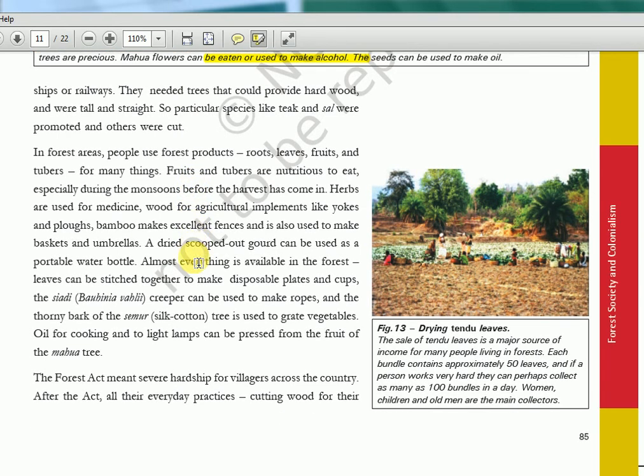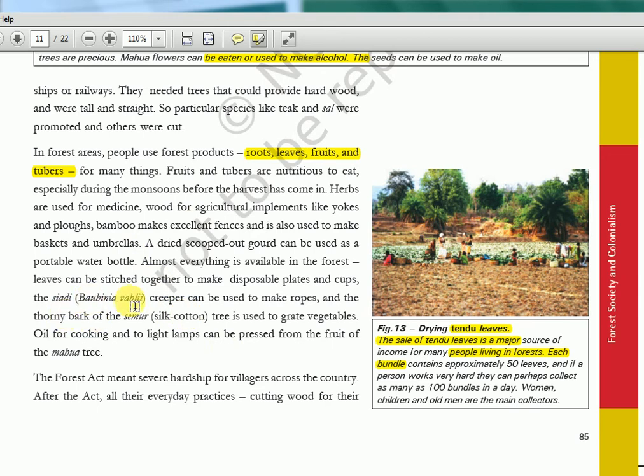So that is the whole idea told in this paragraph. Again, here tendu leaves, they are telling, sale of tendu leaves is a major source of income for many people. They used to get it and then sell it in the market. So that is also lost because of this kind of scientific forestry. They use everything: roots, leaves, fruits, tubers, everything they use.